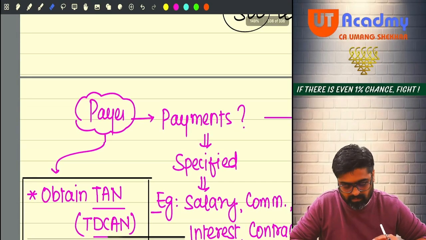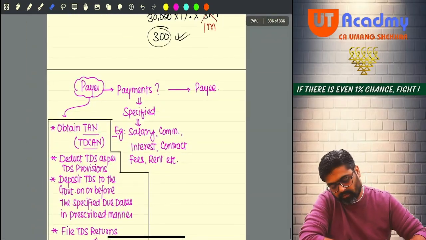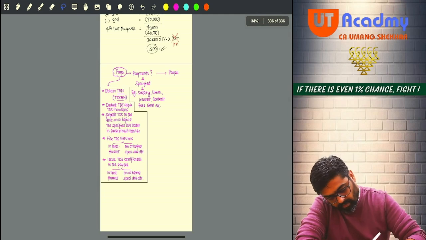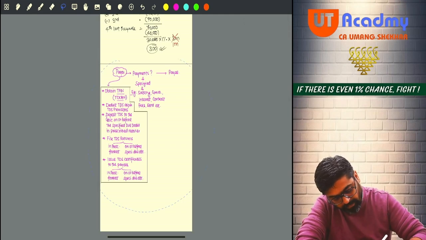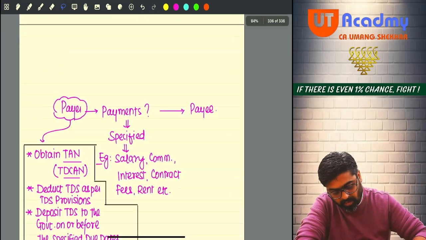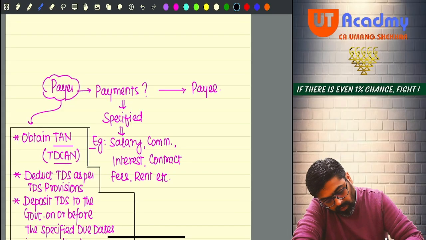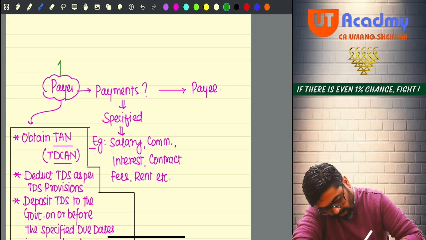So payer, tell us one thing. Are you going to make this payment to the payee? Yes, the payer is saying yes, I am going to make these payments to the payee. Okay. So the payment is your expense, no?